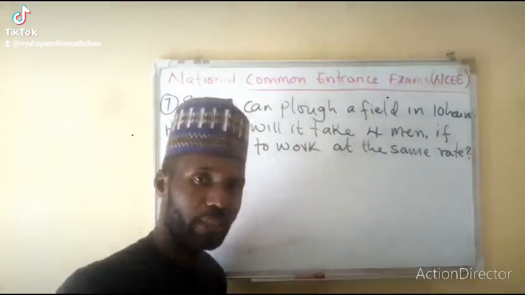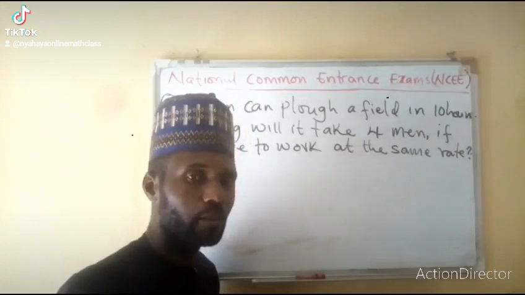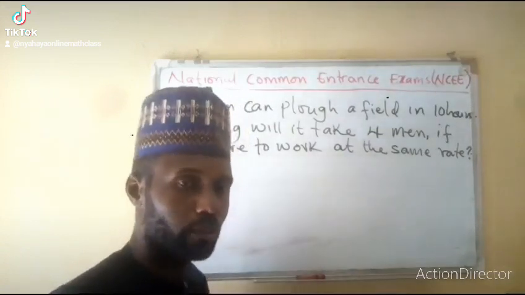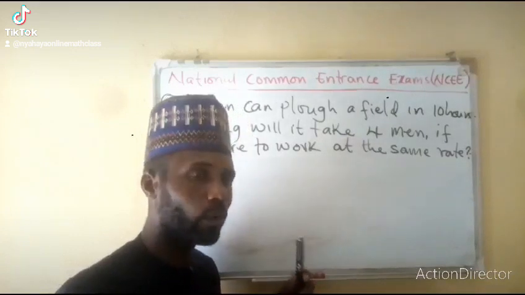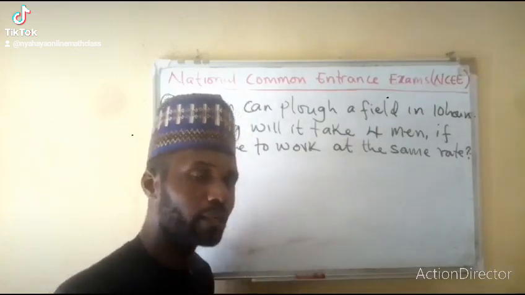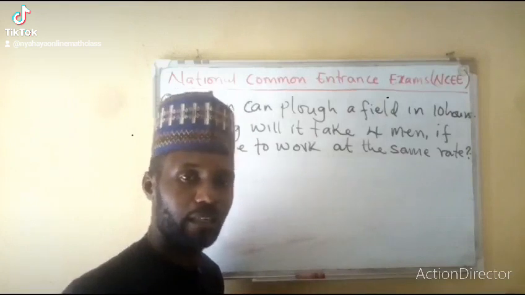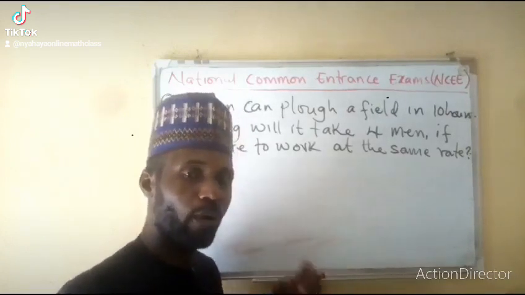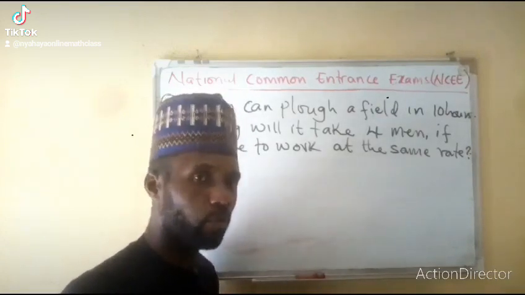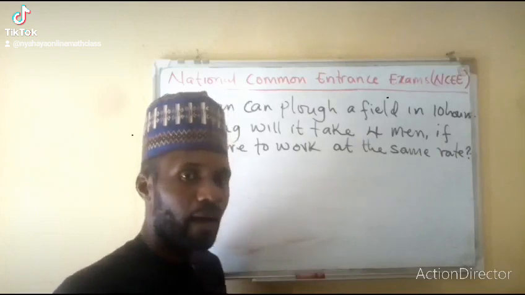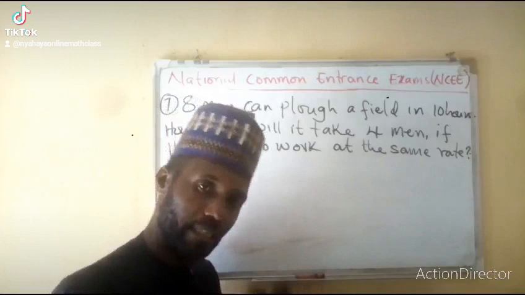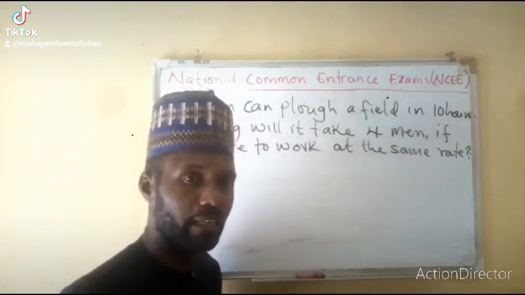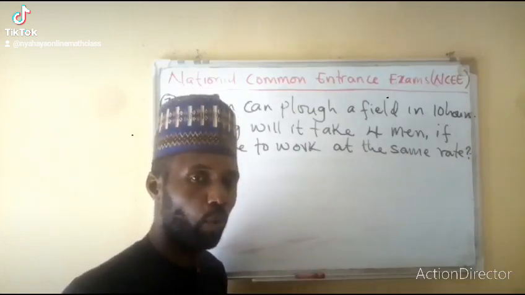So which one is inverse or indirect proportion? It is a situation whereby when one quantity increases, the other one will decrease. That is the opposite. Or when one decreases, the other one will increase. For example, speed. As the speed increases, the time taken to reach a particular place will decrease. So it's an inverse proportion.